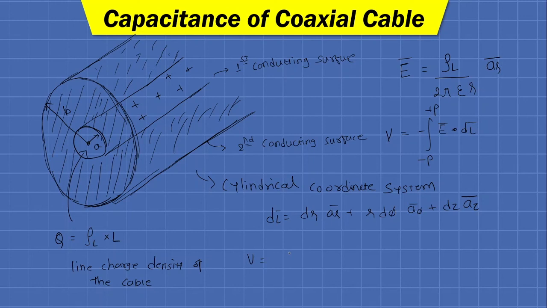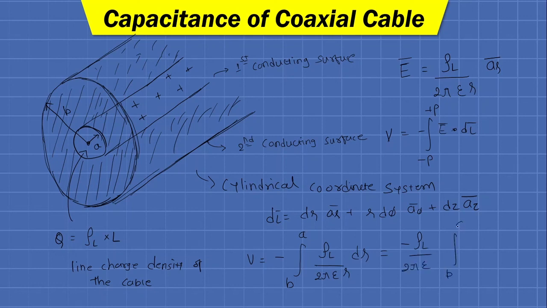So finally V is equal to minus, now the negative plate has radius B and the positive plate has radius A, then in place of E we can write rho L upon 2 pi epsilon R, where we take the same dr. This rho L and 2 pi epsilon will come out of the integration as they are constants.